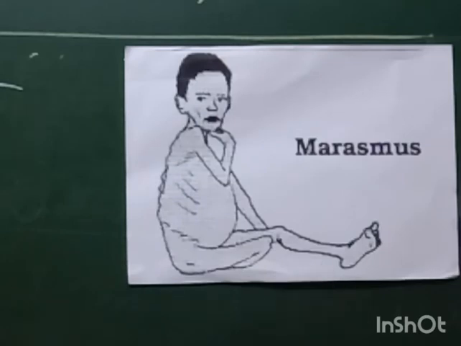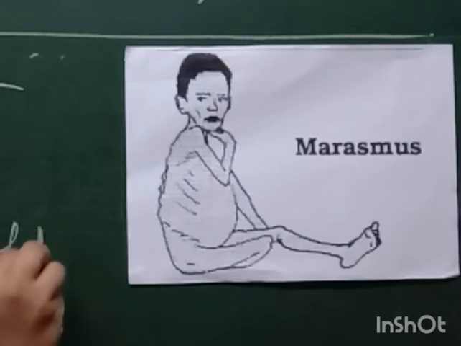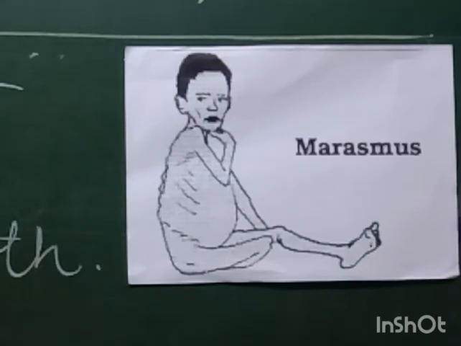Then what is the other symptom? The child shows slow body growth. Then lack of energy.